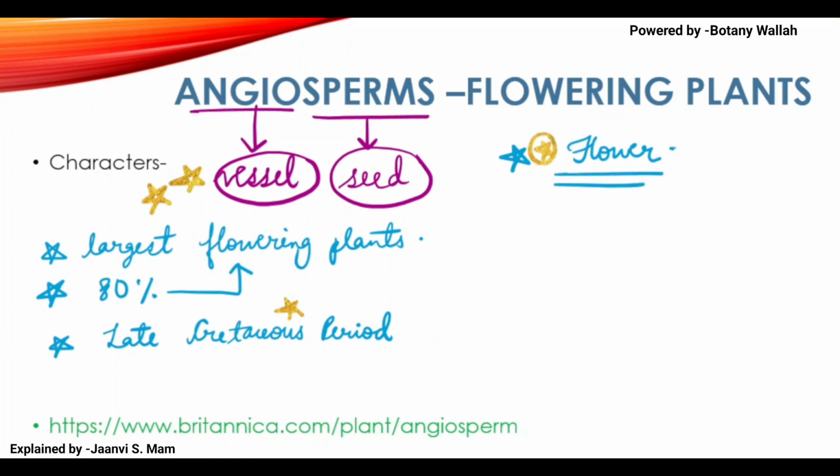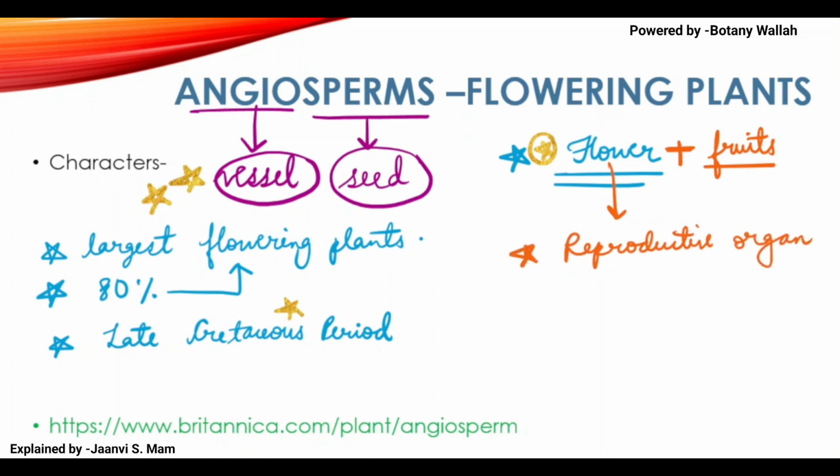Reproductive structure is nothing but the flowers. Not only flowers, but they also have fruits, right? Flowering plants also have fruits. So here the flower acts as a reproductive structure. You can say reproductive organ.